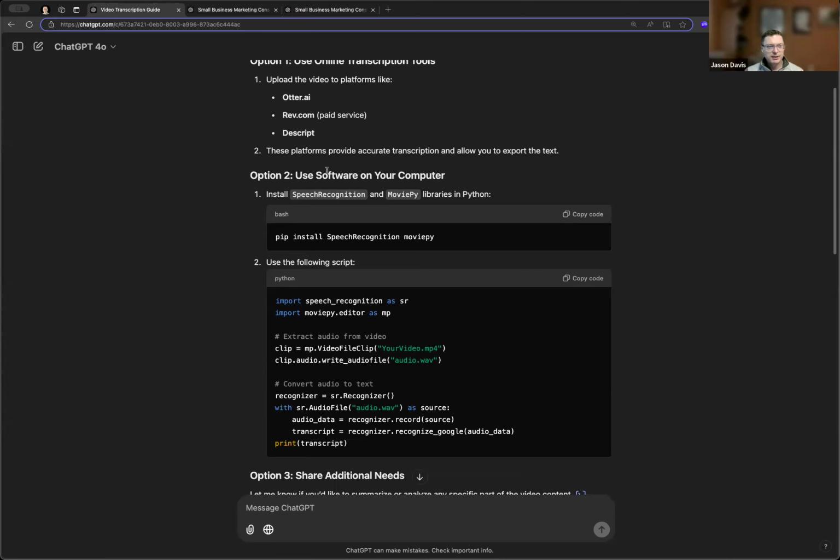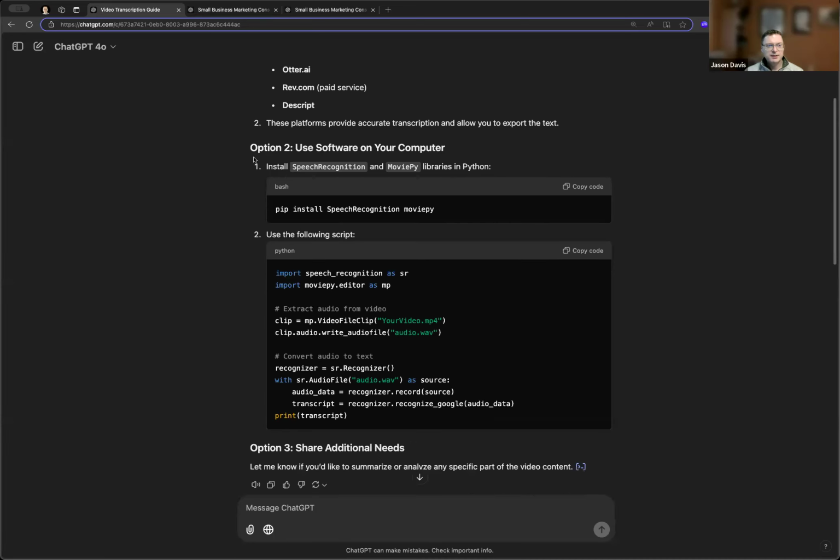The second, and this is what I thought was really interesting, was that it basically gave me code in Python to be able to do this. I've been doing some things in Python for some other projects, so maybe that's why it went this direction on option two. I don't know Python at all, so that's where it got really interesting. The only experience I have in Python is using ChatGPT to write it for me. So that's really all my experience there.